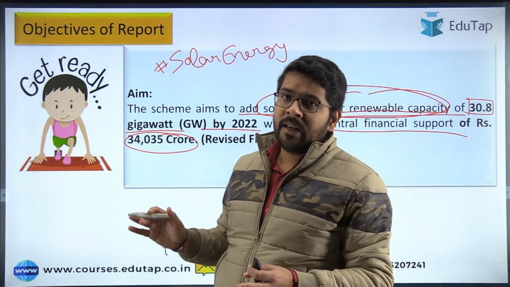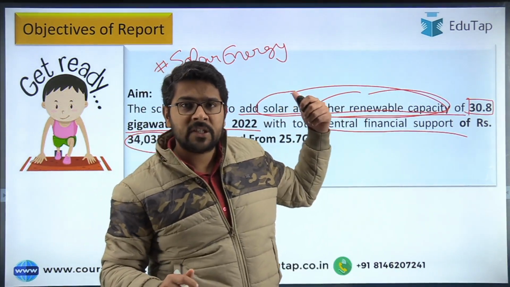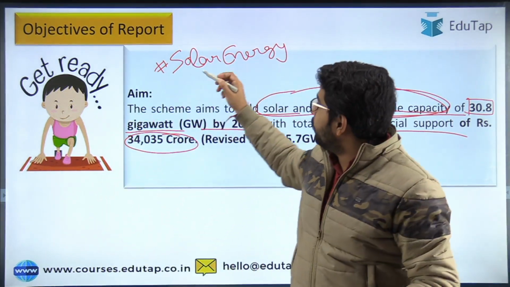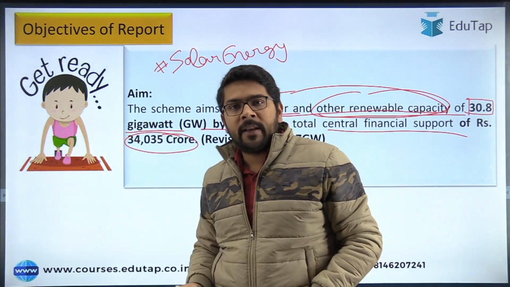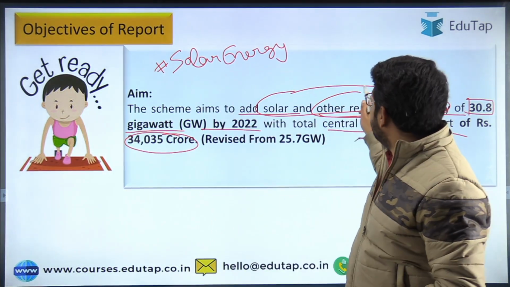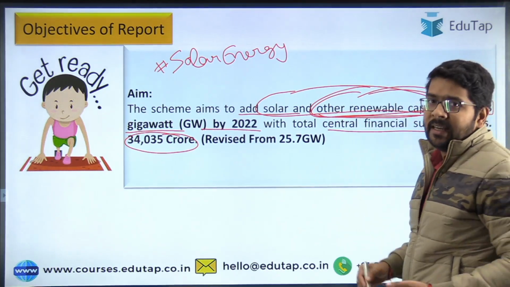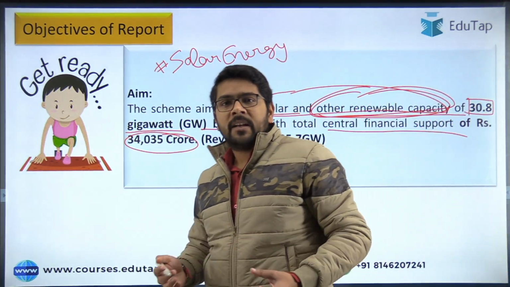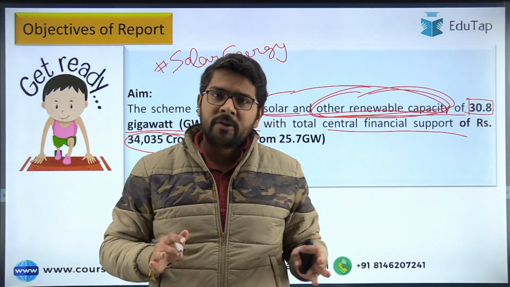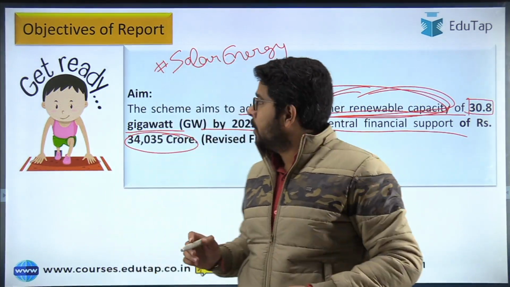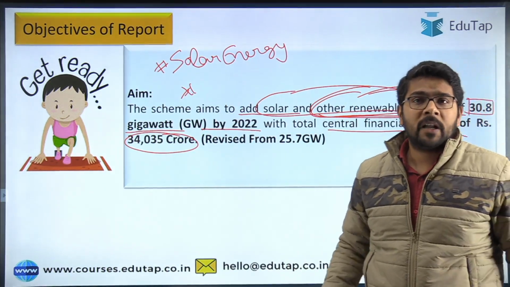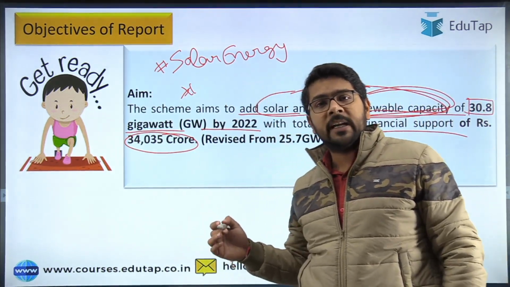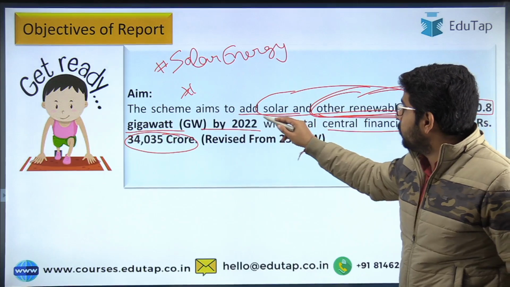So we should not get too emotional about it: if it is mentioned as solar, because all the components of this particular scheme deal with solar energy only, okay, but in the government sources it is also mentioned that they will deal with other renewable energies. So don't get too emotional, just remember the word. So this scheme is providing solar energy to the farmers. What is the target? That is 30.8 gigawatt by the year 2022.